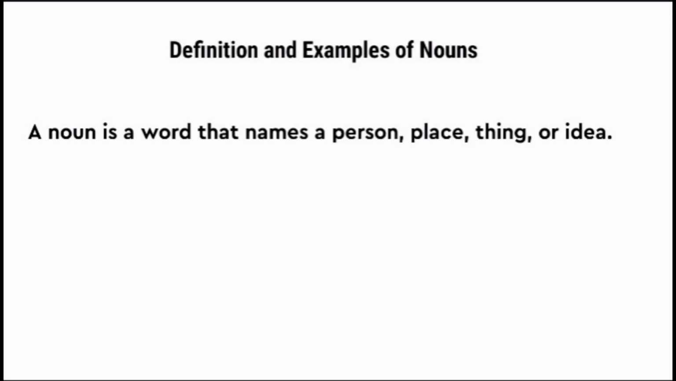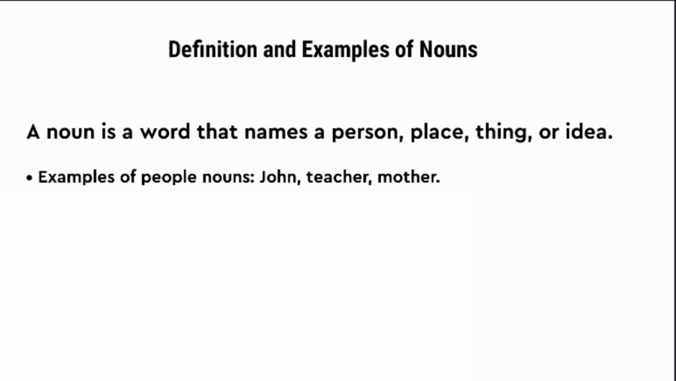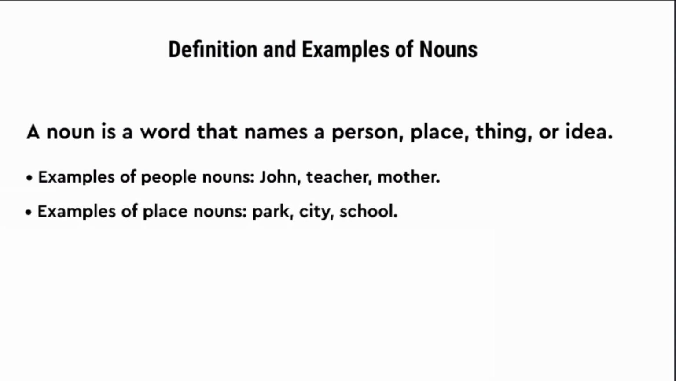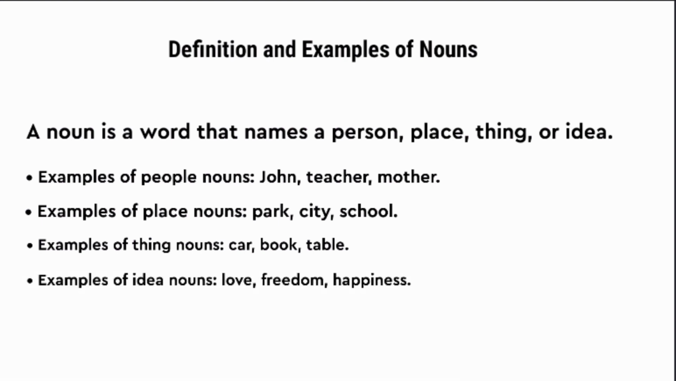Definition and examples of nouns. A noun is a word that names a person, place, thing, or idea. Examples of people nouns: John, teacher, mother. Examples of place nouns: park, city, school. Examples of thing nouns: car, book, table. Examples of idea nouns: love, freedom, happiness.